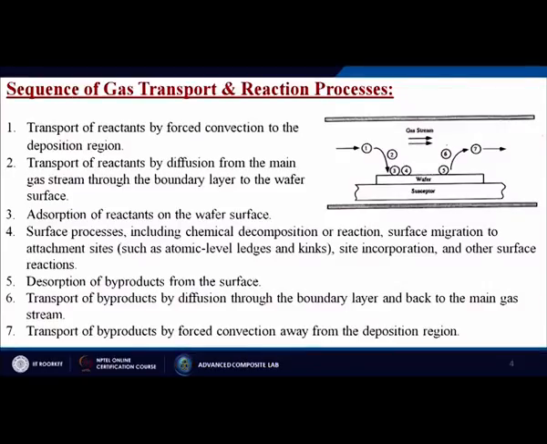Next, we are following some kind of sequence for the gas transport and the reaction process. What are those? First is transport of reactants by forced convection to the deposition region. So, here this is our susceptor, then we put a wafer, that is the material. Then transport of reactants by diffusion from the main gas stream through the boundary layer to the wafer surface, adsorption of reactants on the wafer surface.